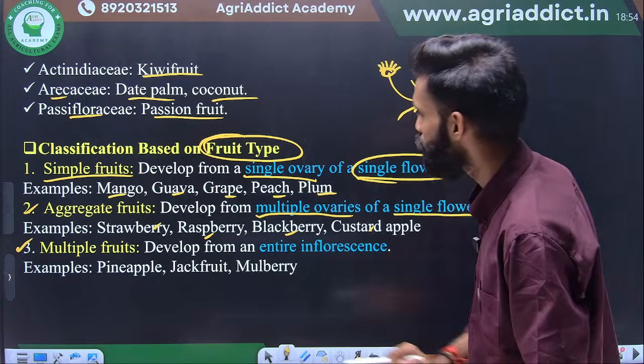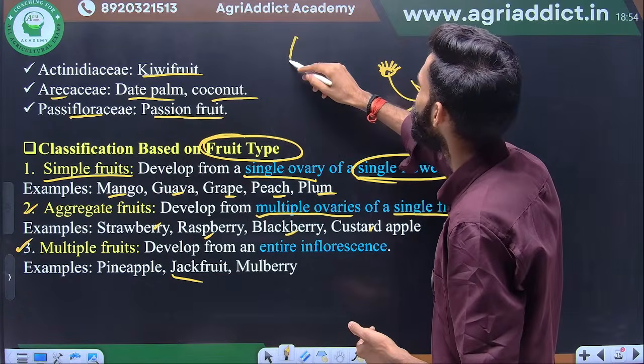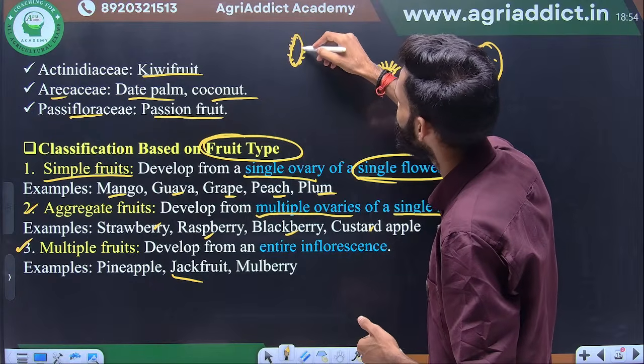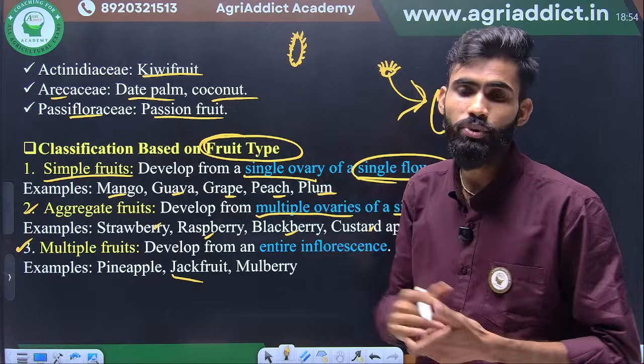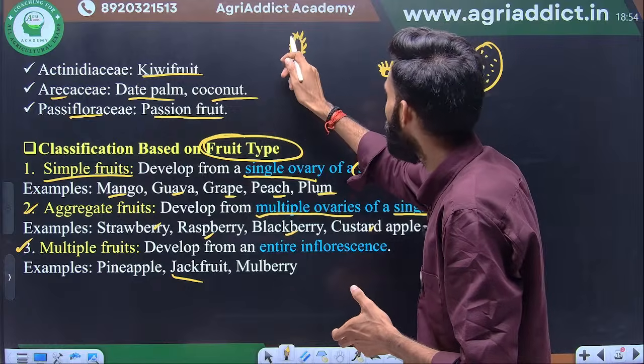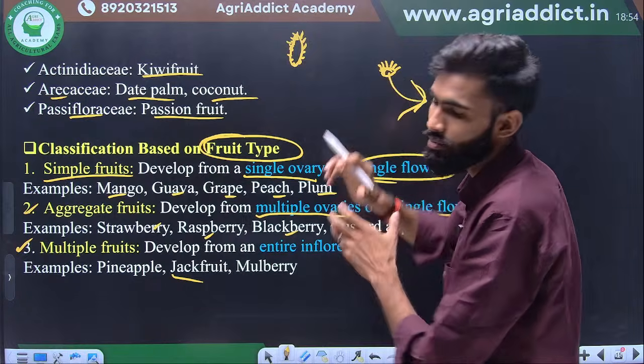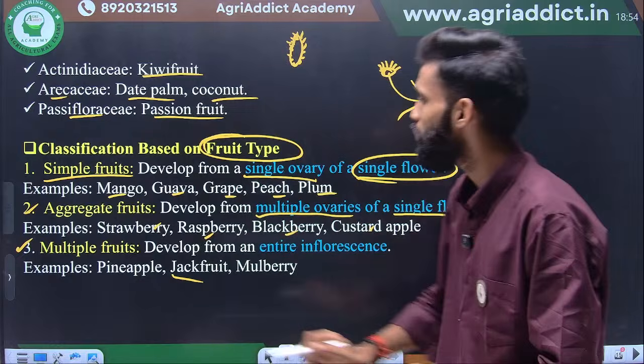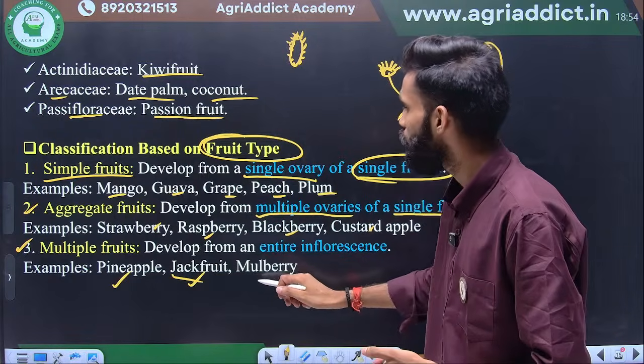As an example, see the jackfruit. Jackfruit is a catkin. In the catkin, there can be up to 1,000 flowers, and these flowers are pollinated and develop into a single fruit. That fruit is united. That is called a multiple fruit. Examples are pineapple, jackfruit, and mulberry.